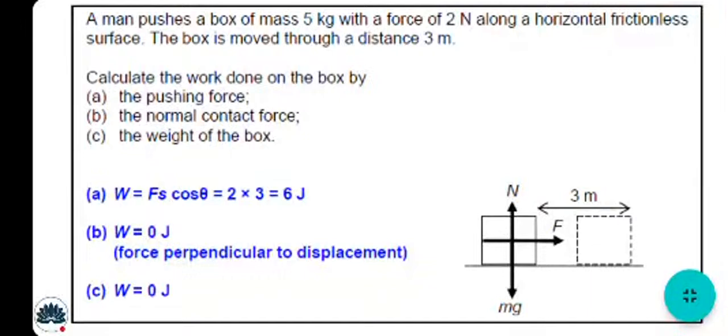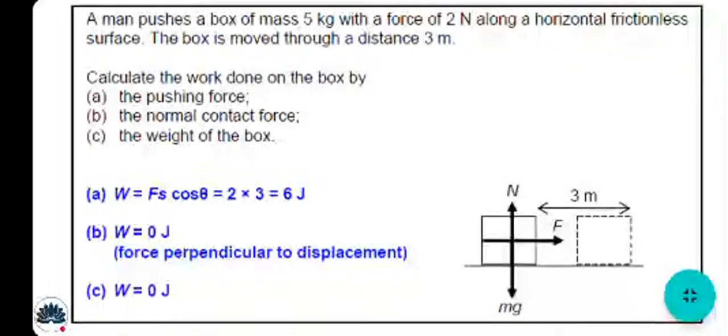And the weight of the object, which is mg, also does 0 work, due to the reason that the object is not moving downwards, neither is it moving upwards. It's moving to the right side. It means that the pushing force is the one having work done, which is 6 joules. Other than that, what can we talk about normal contact force when the object is moving to the right side, or if it's moving to the left side.